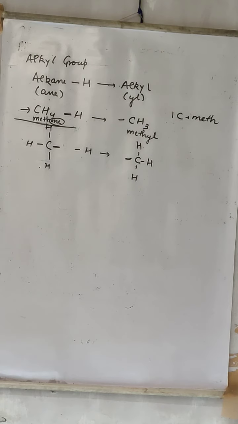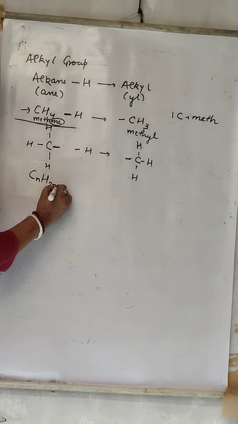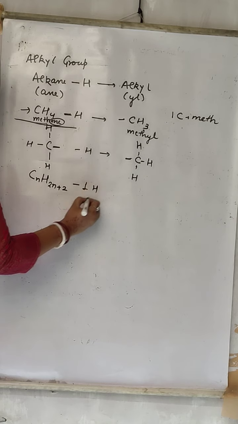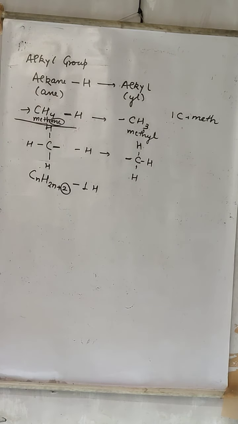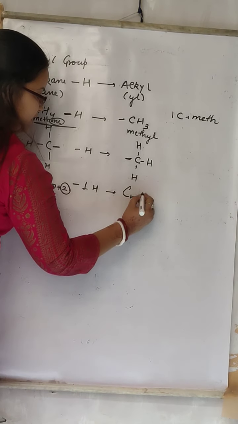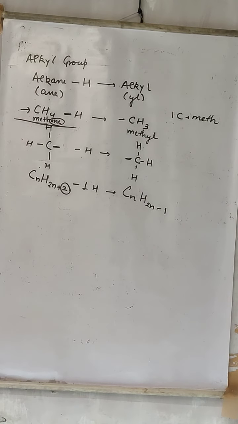When you remove one hydrogen atom from any alkane, the group so obtained is called an alkyl group. The alkane formula is CnH2n+2. If we remove one hydrogen from here, what formula will we obtain? CnH2n-1. That will be the formula of any alkyl.